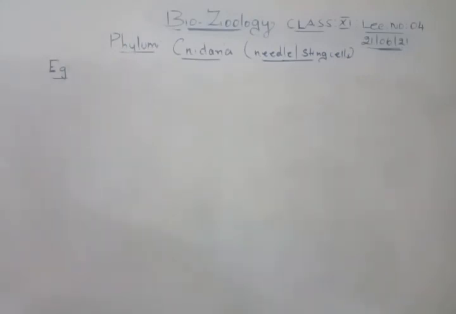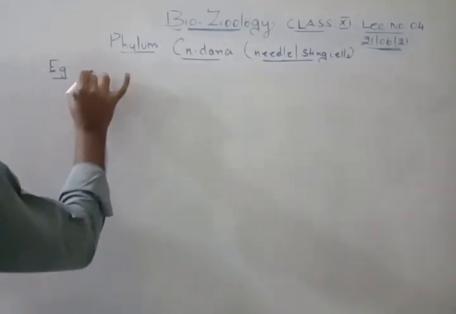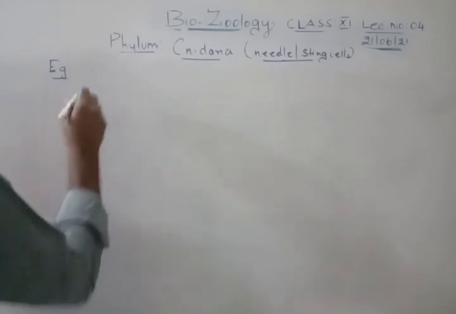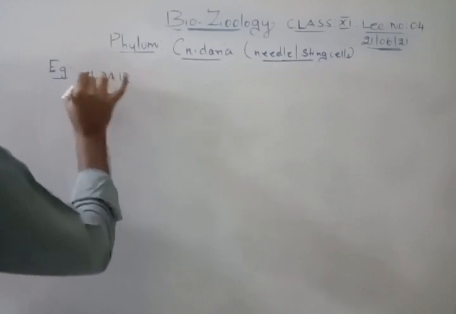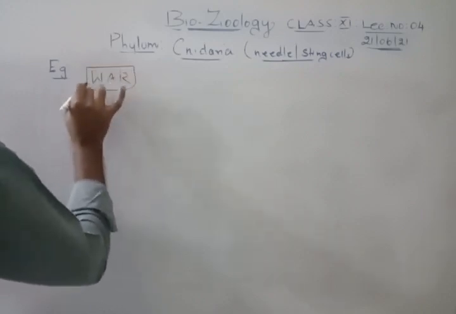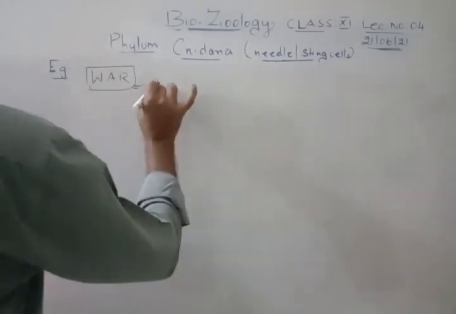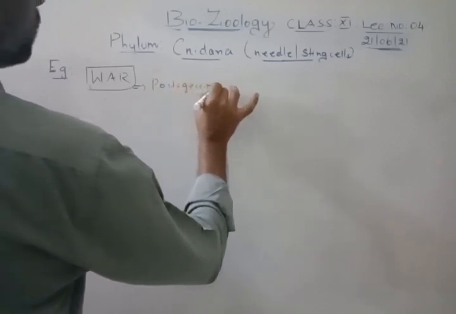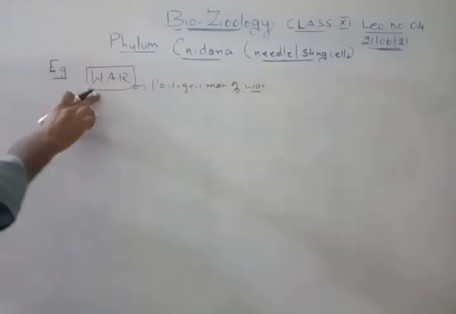So for remembering the examples, first you remember a word called war. Whenever you remember the word war, you remember Portuguese man of war. So here I have just given war.